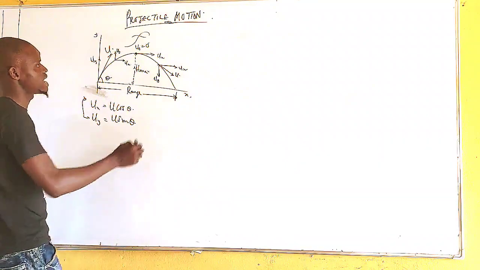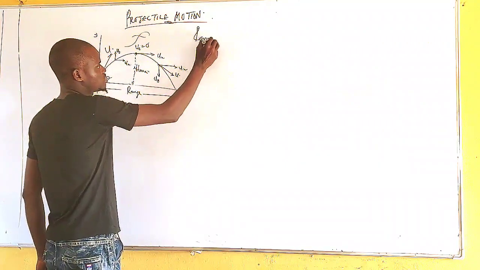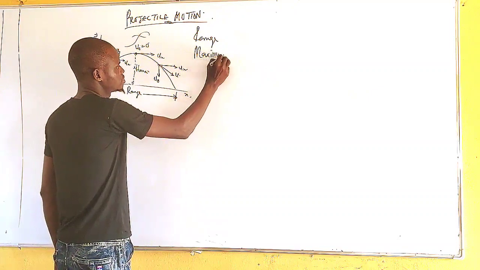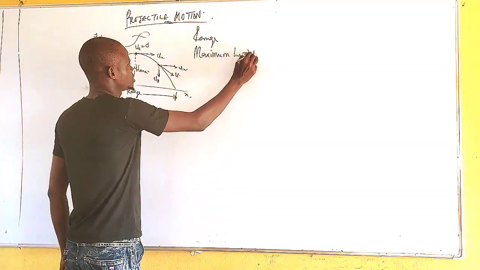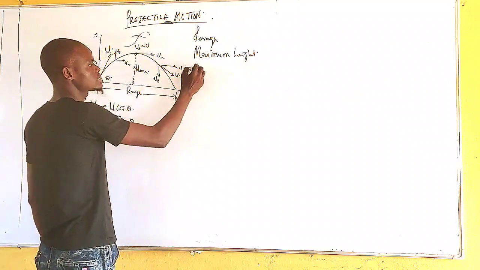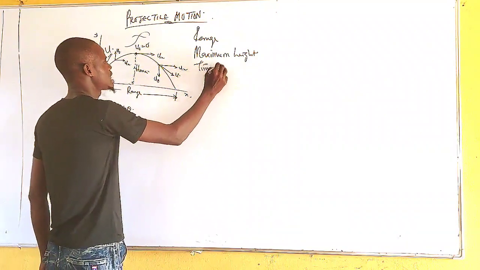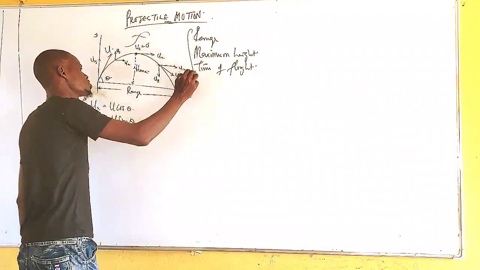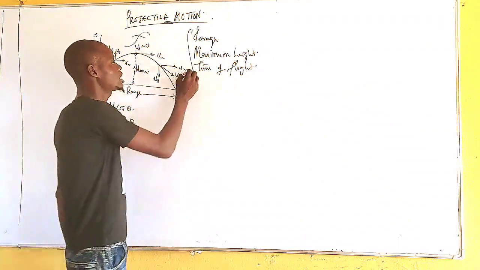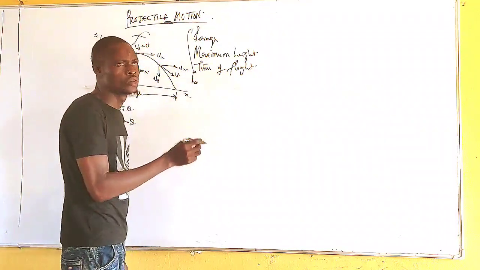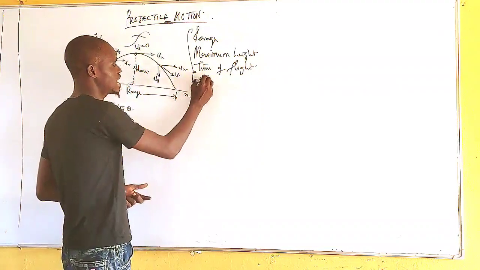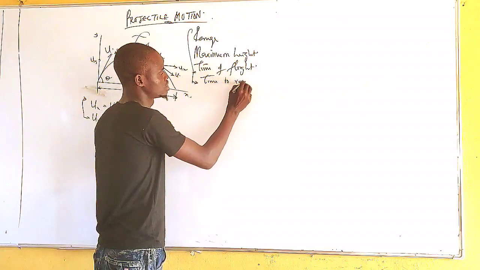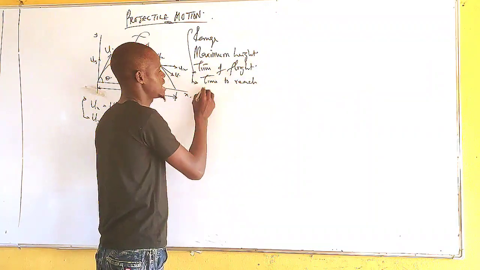Another thing that you can be asked, I'm writing it out: the range of the projectile, the maximum height of the projectile, and the third thing is the time of flight of the projectile. The fourth one is that you might be asked a question on the time taken to reach maximum height.